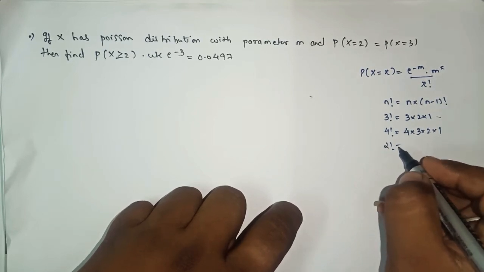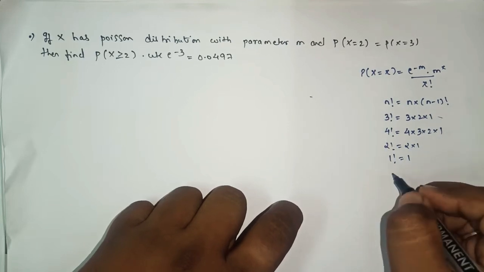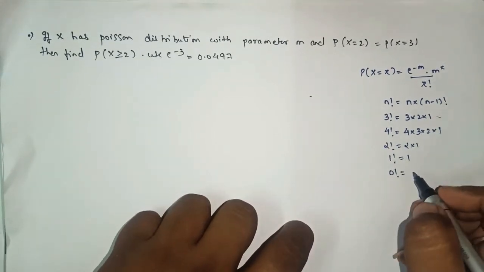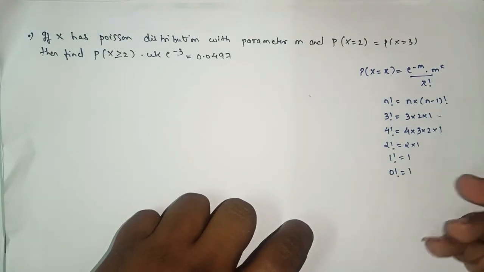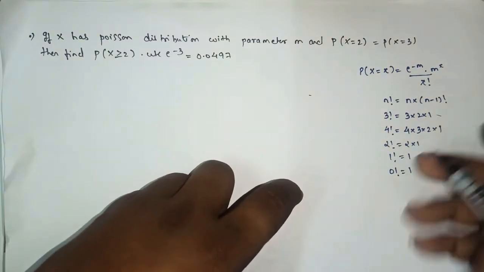So 2 factorial will be what? 2 into 1. And 1 factorial will be 1. And 0 factorial I had explained in the last video lecture: 0 factorial is also 1. So these small things I had explained in the last video lecture.